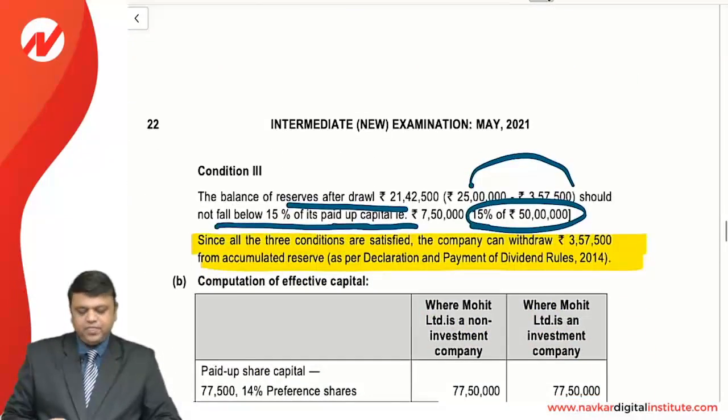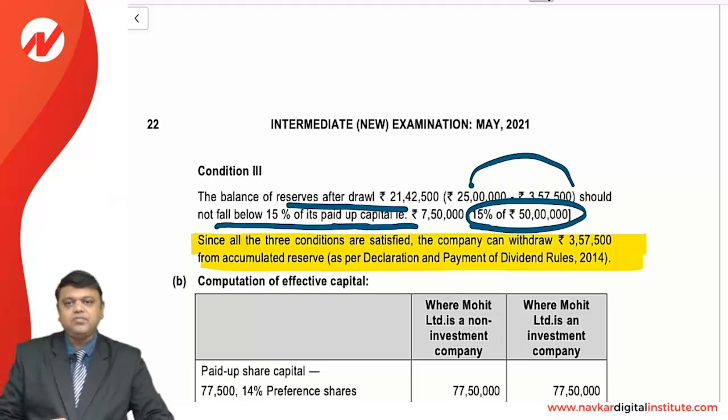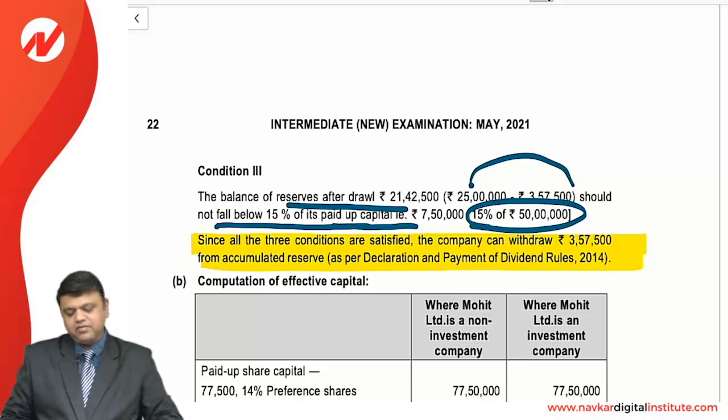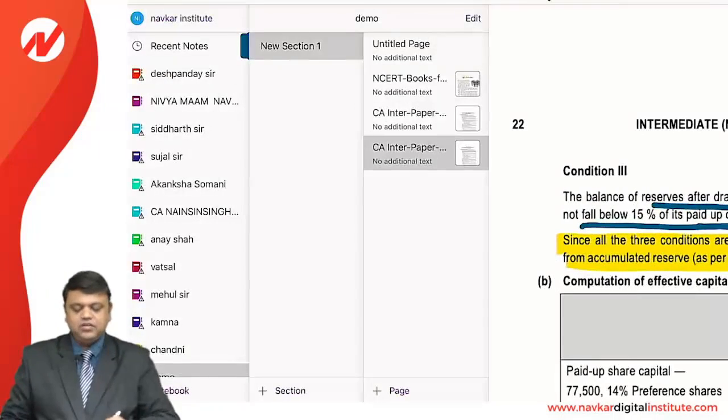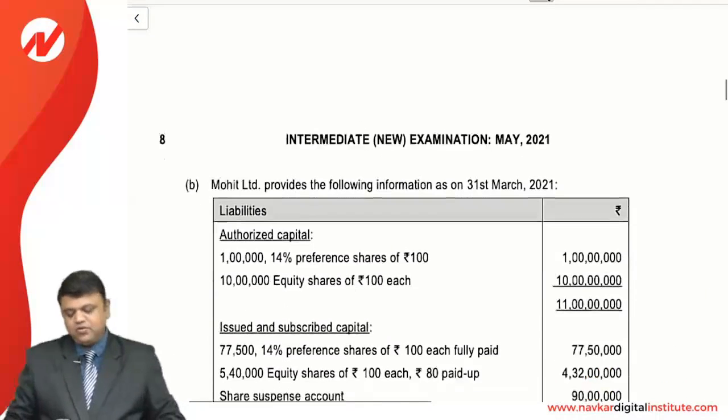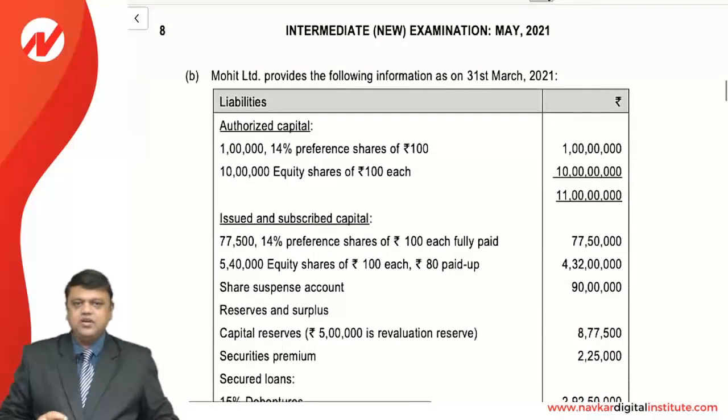And number 3, the balance which remains in the reserve should not be less than 15% of the paid up capital and reserve and surplus, and that condition is also satisfied. So yes, we pass all the 3 parameters. So yes, the company can go for such a proposed dividend.